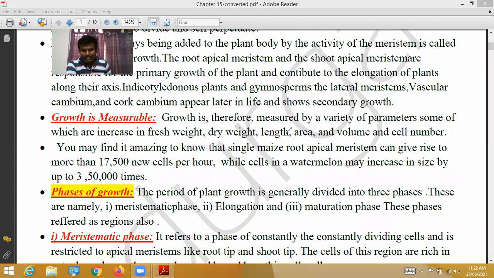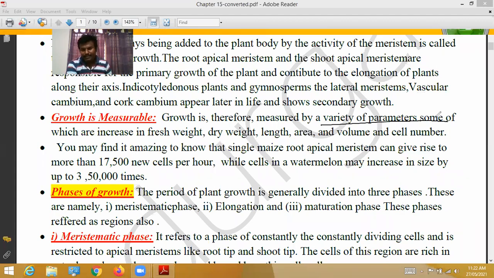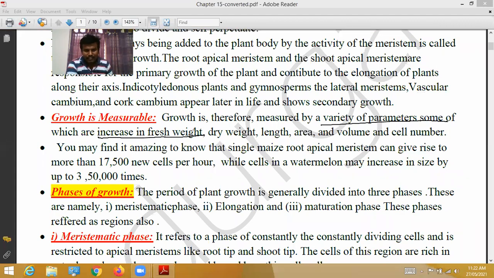So growth is measured by a variety of parameters: increase in fresh weight. Day by day, the weight of the germinated seed is increased. So fresh weight, dry weight, length, area, volume, and cell number are increased.